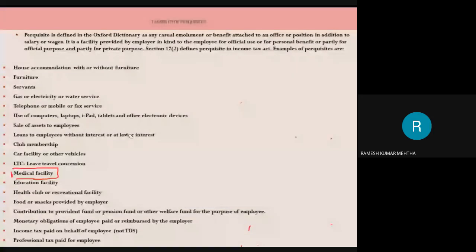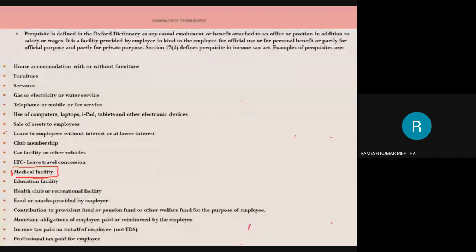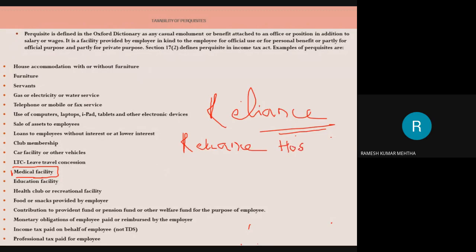Another example I will give you, with that you will understand thoroughly what we are talking about. For example, I am working in a company called Reliance Industries. Myself, Ramesh Kumar Mehta, working in Reliance Industries. Now, Reliance Industries has some 10, 15 hospitals of its own across the country, and they tell the employees that whenever you are ill or your health is not okay, go to these hospitals and get your health checked up, and the doctors there will take care of you.